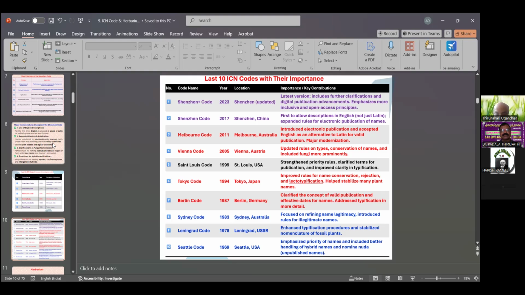Then the earliest code is 1969, also called the Seattle code, in the USA. It was the first, underneath the old primitive code, called 1969, leading to the newest version, the 2023 Shenzhen Code. So nomenclature evolved and developed from 1969 to 2023.